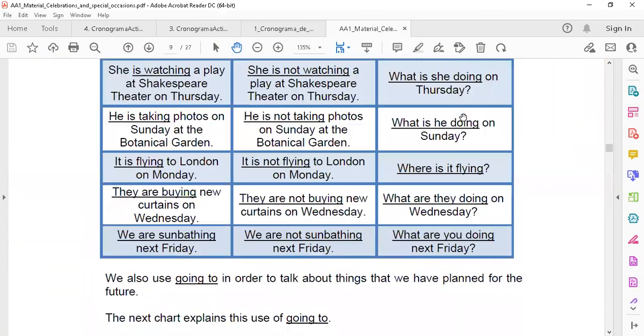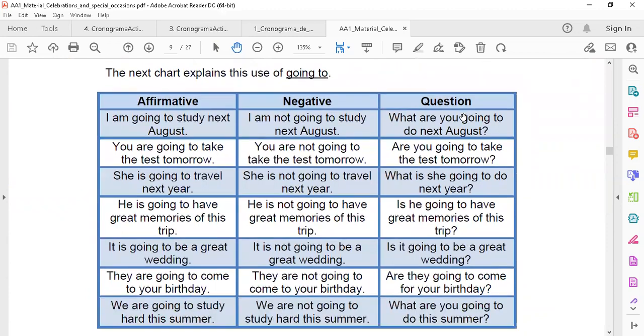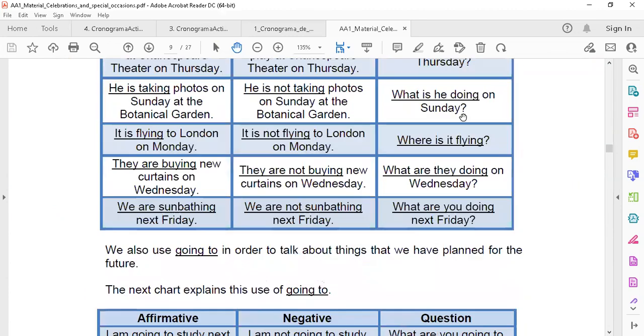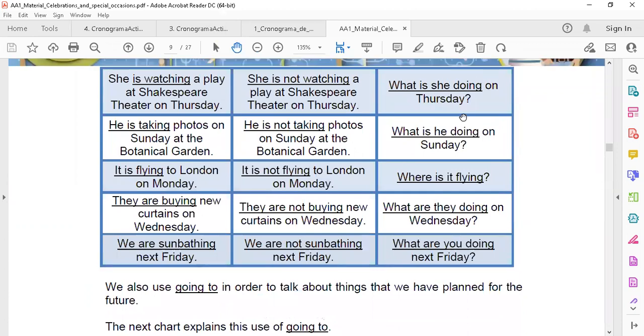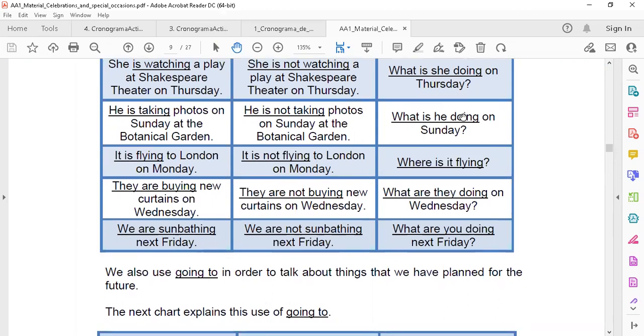And here you find some more examples about how to use the present continuous. Okay, this is the first part. So we already know that we use the present continuous to talk about arrangements in the future, ¿cierto? Ya sabemos. En esta primera parte ya sabemos que utilizamos el presente continuo para hablar de eventos que ya hemos programado, arrangements, ¿cierto? O sea, programaciones que ya tenemos para el futuro.